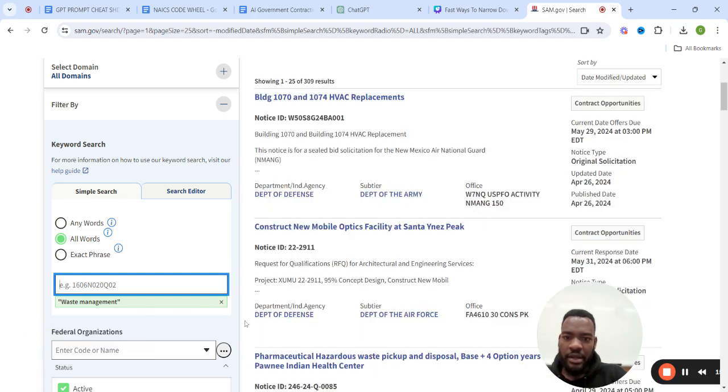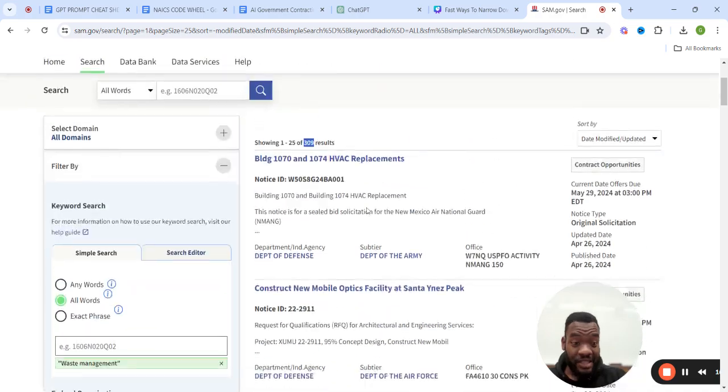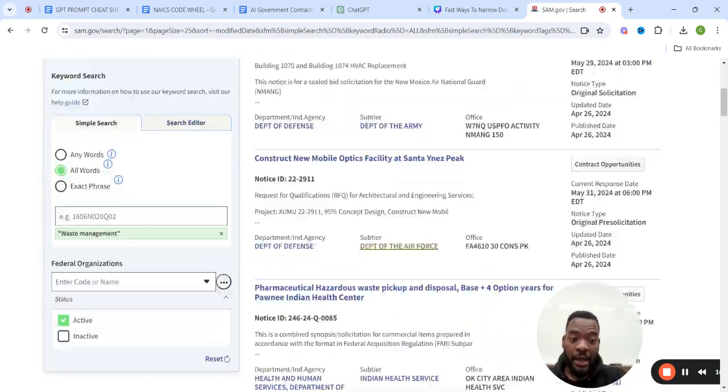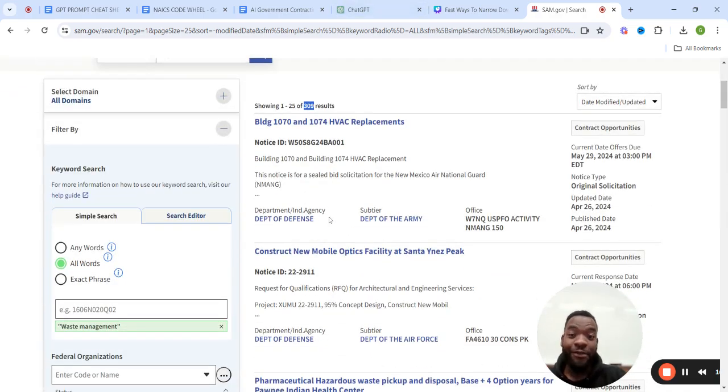Okay, that's fine now. We threw in waste management. Look at how many results we have. 309. Volume. The NAICS code itself had 134, but this keyword has 309. So we're going to keep that there because this list is going to last us a really long time, especially if you're bidding high volume. But you see how just picking the industry can limit you. Keywords help you connect with adjacent industries.